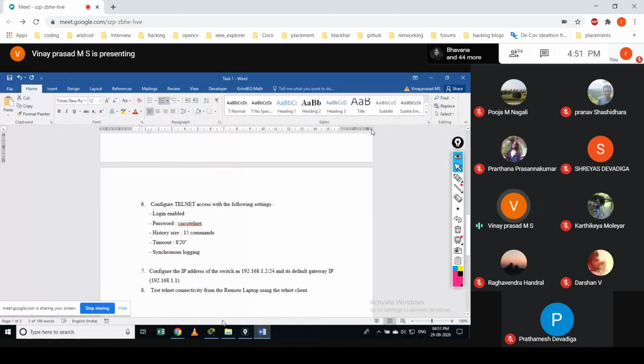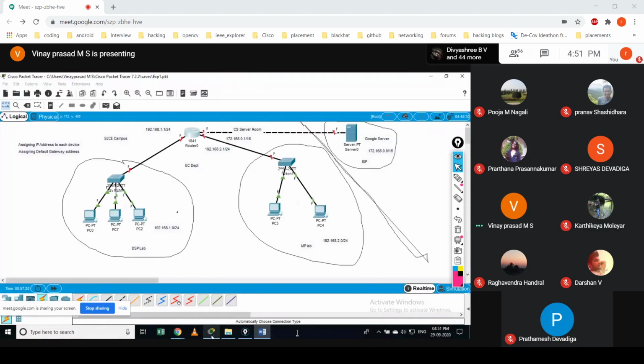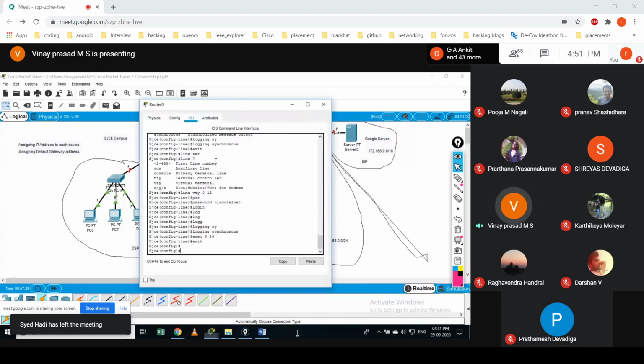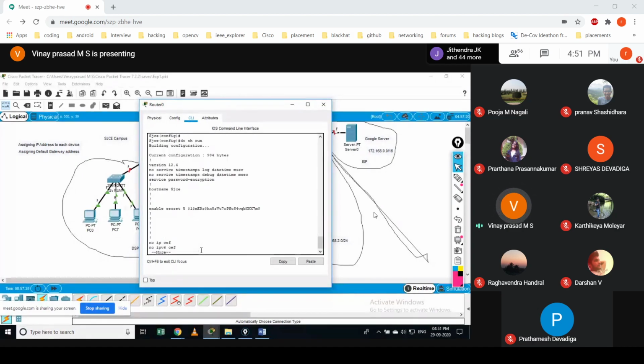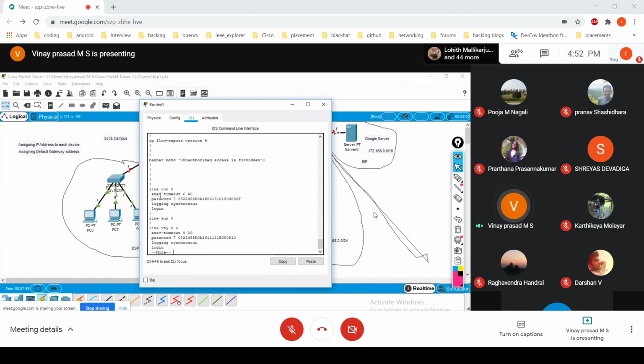Later, you must test the telnet connectivity from the remote laptop using this telnet client and use the IP address assigned for these devices. It would all be already assigned, right? But whatever I did right now, probably would not be saved in the startup config. If I show the running config, or show run, this is actually the file which keeps whatever configuration I did just now. It keeps this enable secret password and also holds everything I just did. See, whatever I wrote is given in the same way, right?